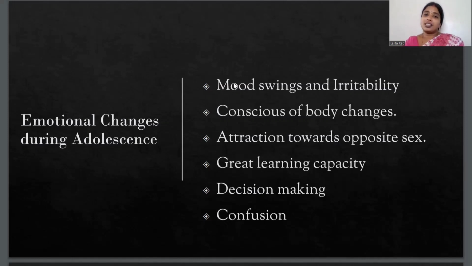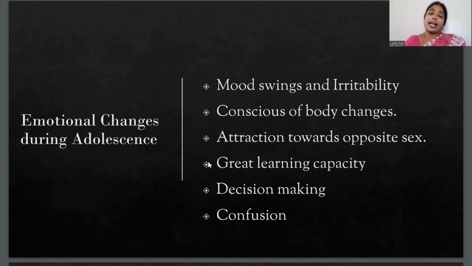This is what mood swings are. Then conscious of body changes: one becomes aware of all the changes that are taking place in our body. Then during the age of adolescence, one also develops attraction towards the opposite sex. Boys start getting attracted towards girls, and girls start getting attracted towards boys. That attraction can also be towards your parents, towards your siblings, or anyone.